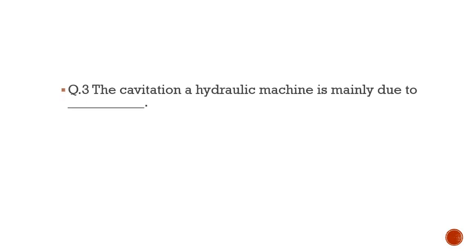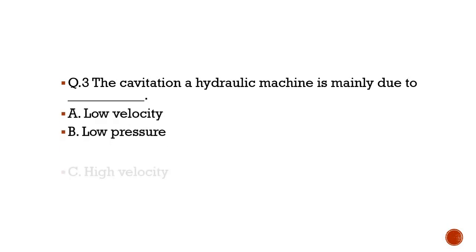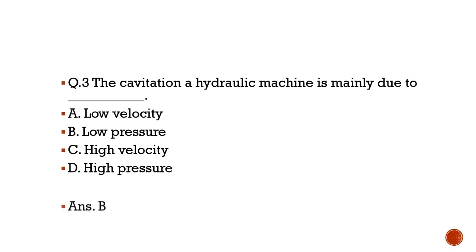Question number 3 in front of you, the cavitation of a hydraulic machine is mainly due to dash dash. Option A, low velocity; B, low temperature; C, high velocity; and D, high pressure. And the correct option in front of you is option B, low pressure.